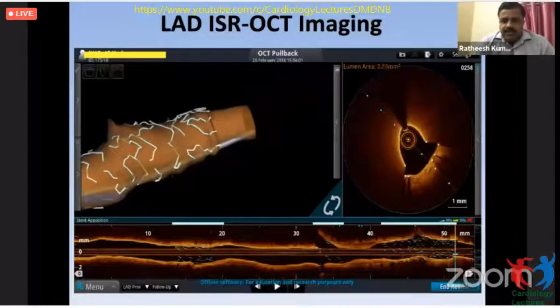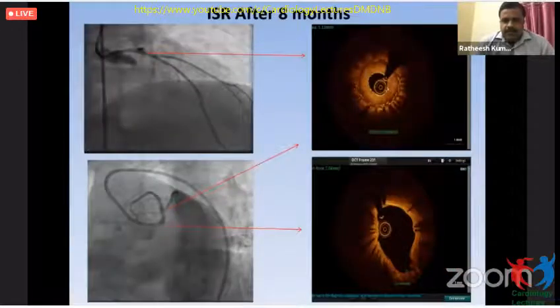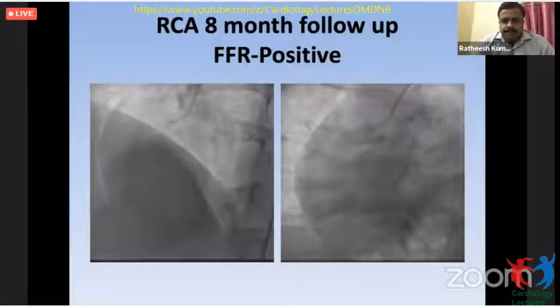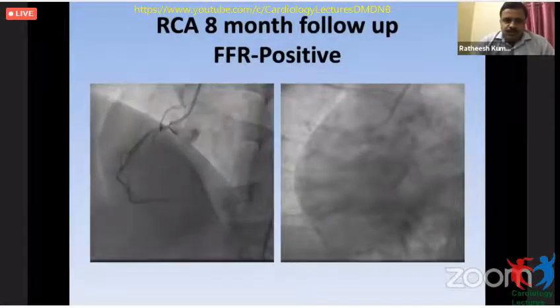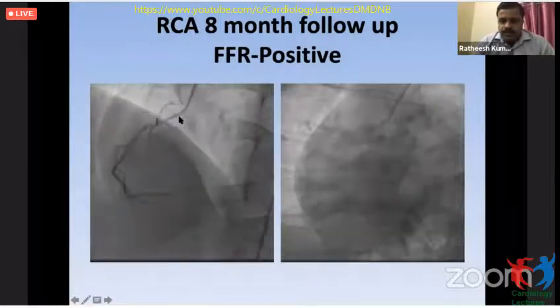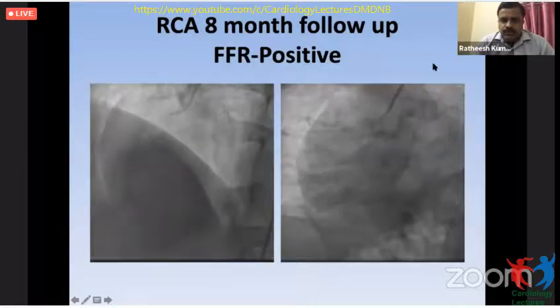So the LCX was anyway occluded. And so we know that we have diffuse ISR from distal to proximal stent, and also the LCX ostium occluded. The RCA also took a shot, showing almost 60% occlusion, an eccentric lesion, and that was also FFR positive.